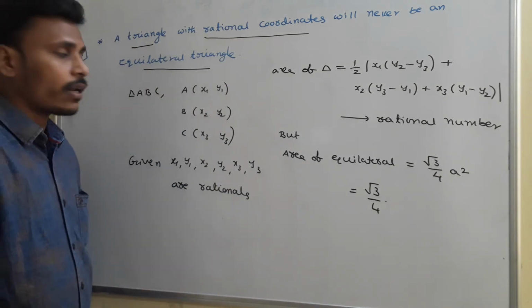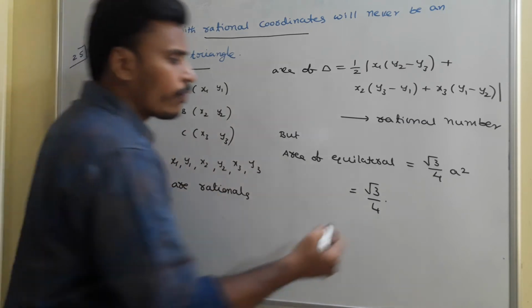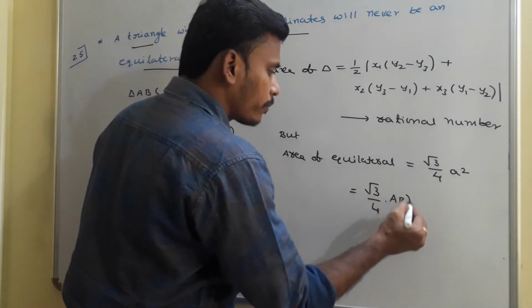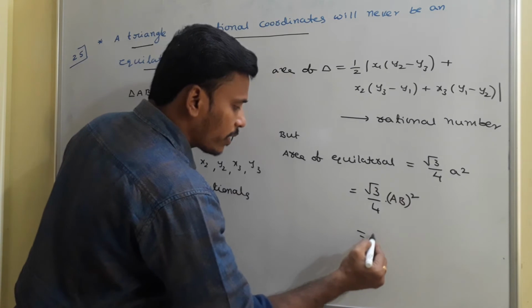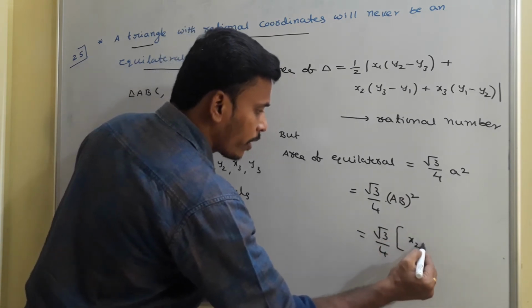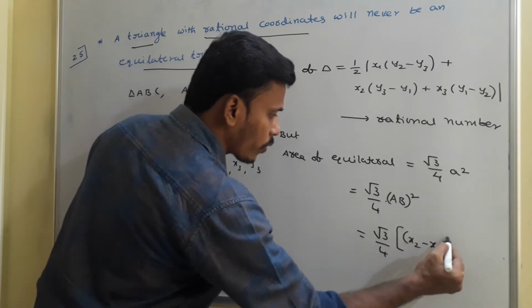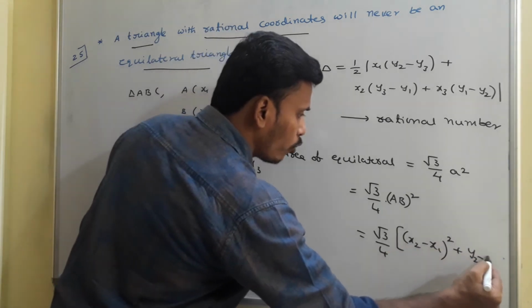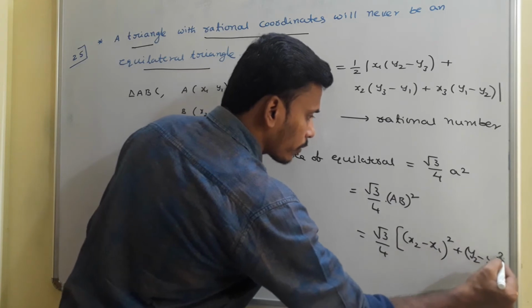If it is equilateral, you may take any side. Suppose I take AB square. So the area is root 3 by 4 into AB square, that is, (x2 minus x1) whole square plus (y2 minus y1) whole square.